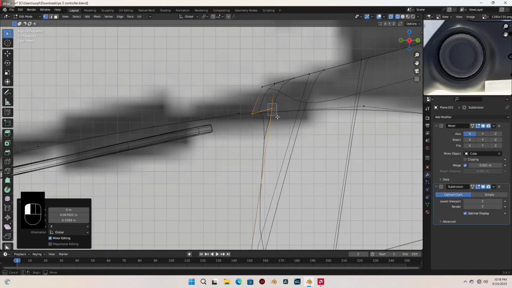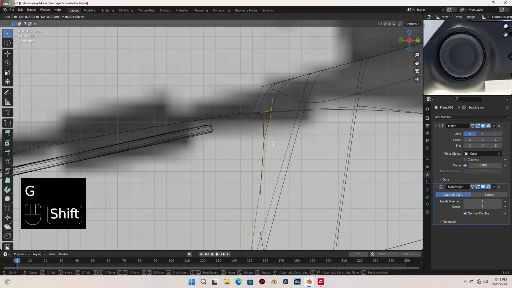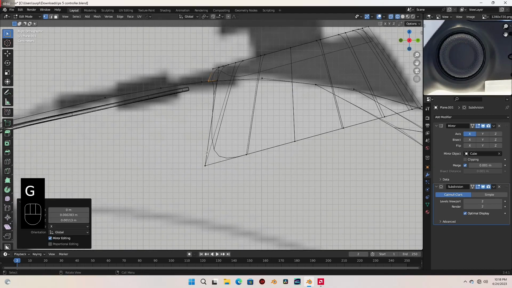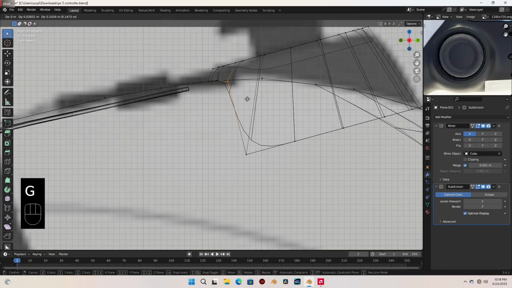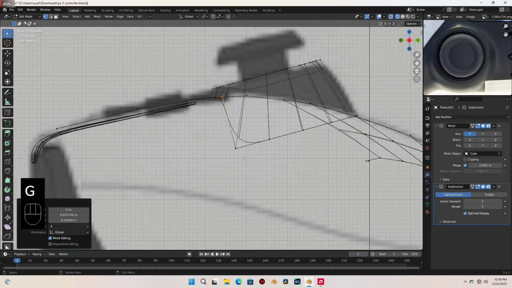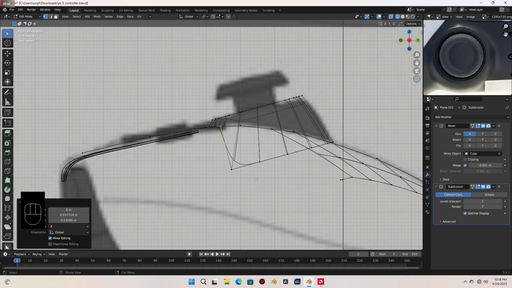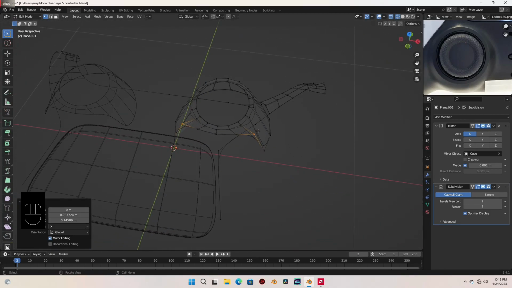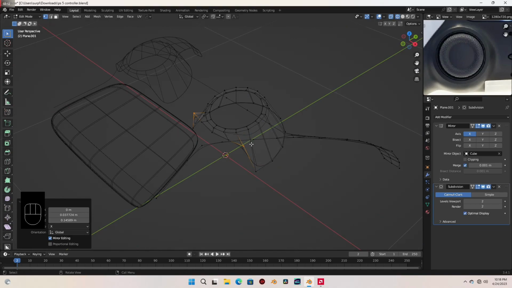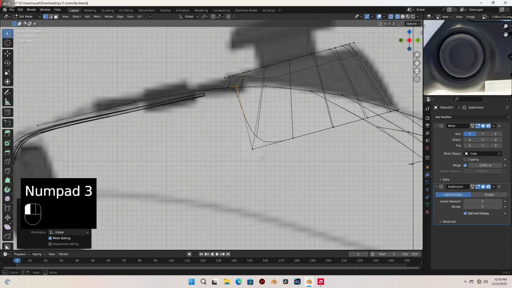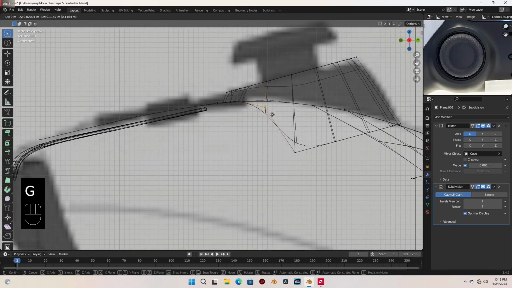I'm gonna select these also and bring them down. Select these and let's grab them up, and make sure you're in wireframe mode so you can select on both sides. So back to side view, I'm gonna select these also, and let's grab it here.